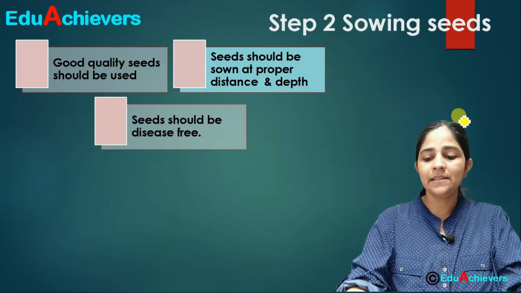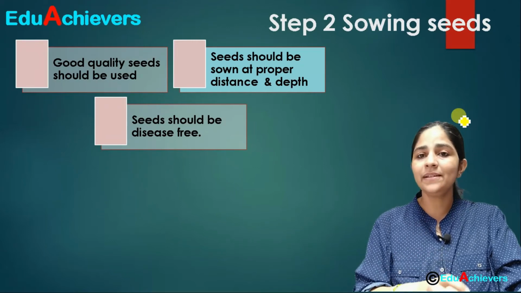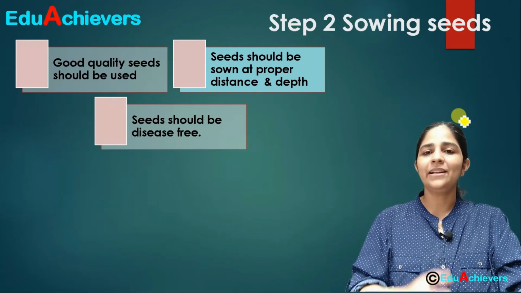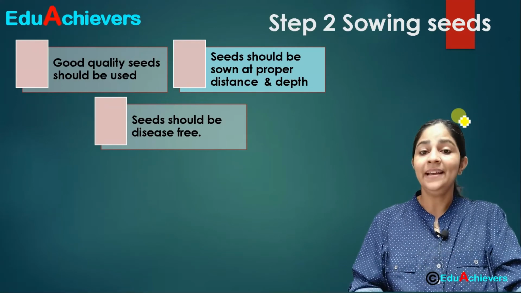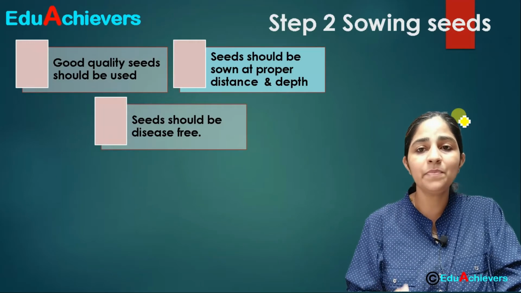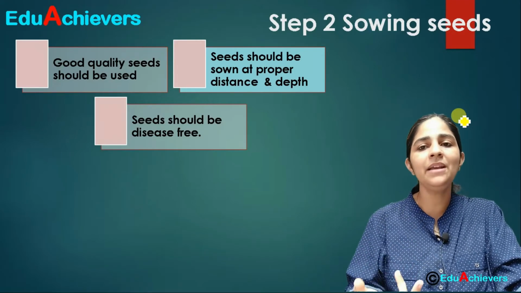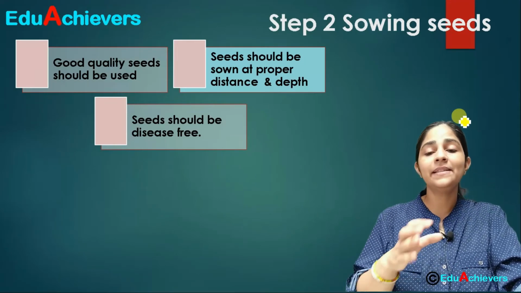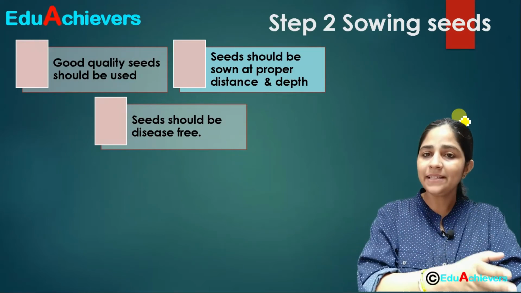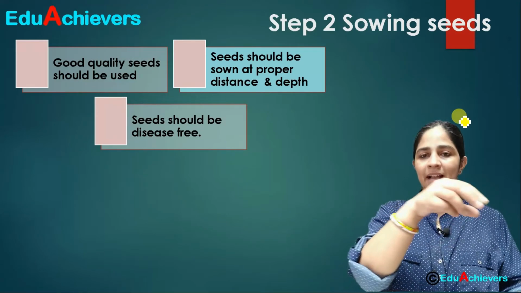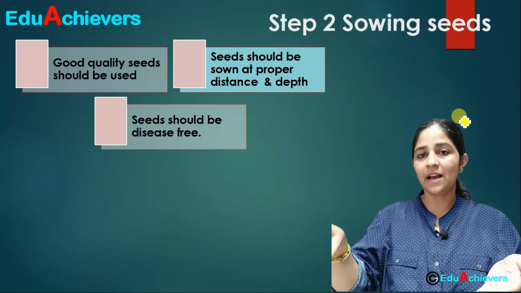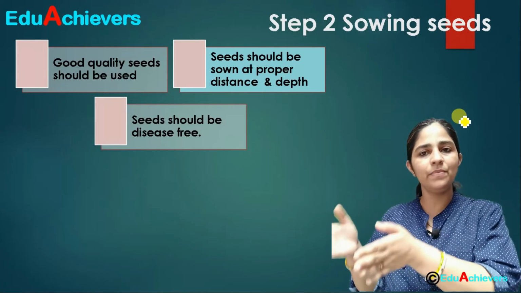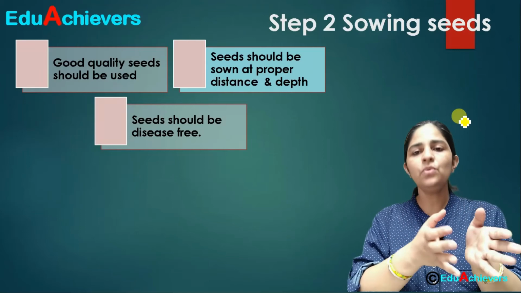The next step is sowing the seeds. Now in sowing the seeds, what are the points which we should take care of? The first and most important is that quality seeds should be used. Correct? If the seeds are not of good quality, then the crop will not be of good quality. The second important point is that the seed should be sown at a proper distance and depth. Distance means one has been grown here, then the next is after some distance, and the next is after some more distance. Correct? So the proper distance has to be maintained between two seeds, two plants.